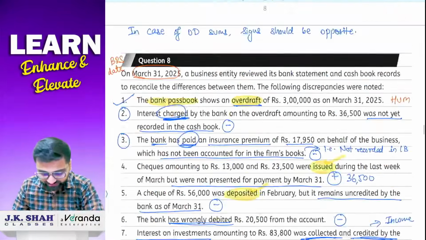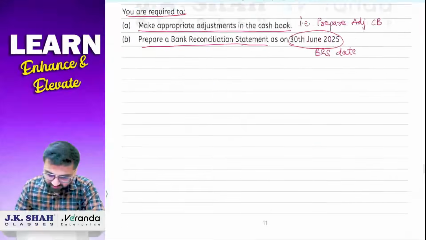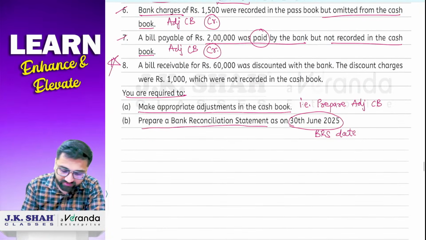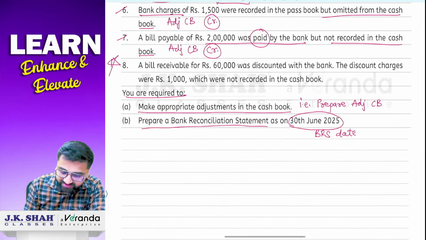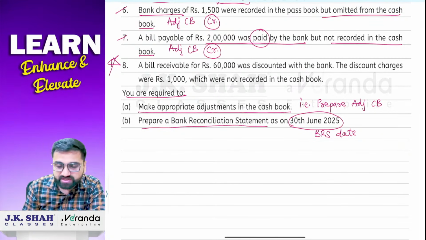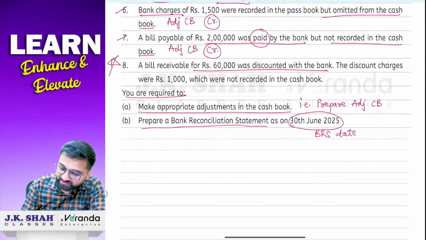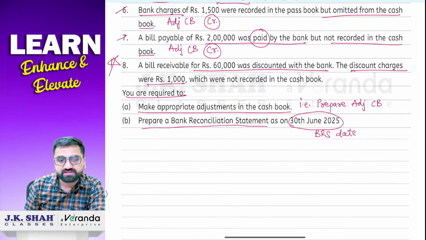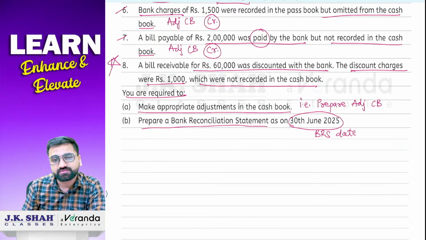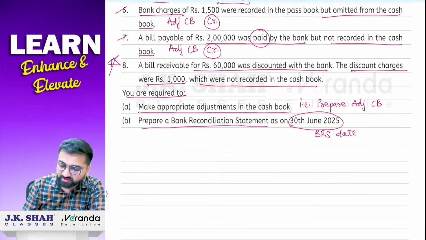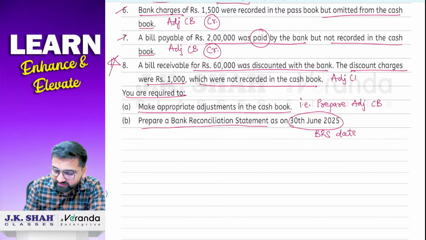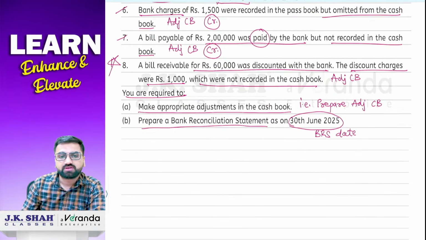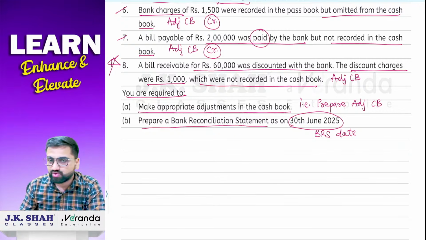Coming back to our question. Now we'll read this part. A bill receivable for 60,000 was discounted with the bank. We had discounted a bill with the bank. The discount charges were 1,000 rupees, which were not recorded in the cash book. See, cash book has not recorded it, so first of all we have to record it. So we'll write down here adjusted cash book.